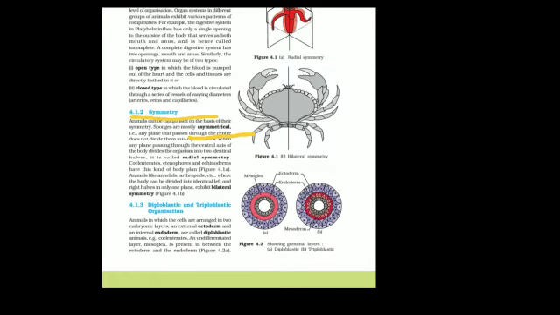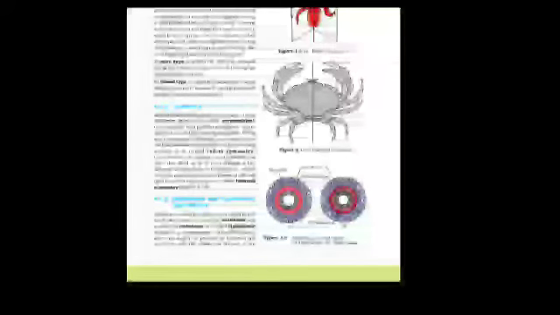Symmetry is divided further into two types: radial symmetry and bilateral symmetry. Radial symmetry can be divided into equal halves by any plane passing through the center. Starfish and hydra are examples of radial symmetry. In bilateral symmetry, the body can be divided into equal halves by only one plane. All vertebrates show bilateral symmetry.